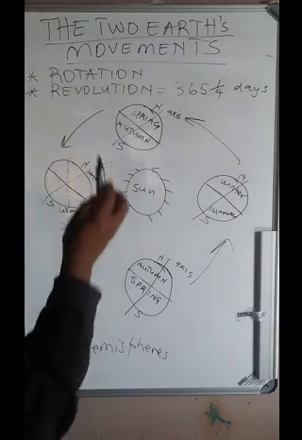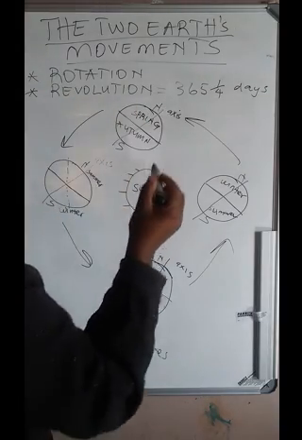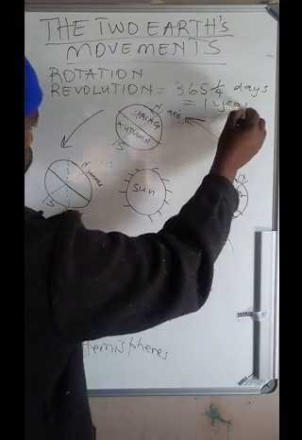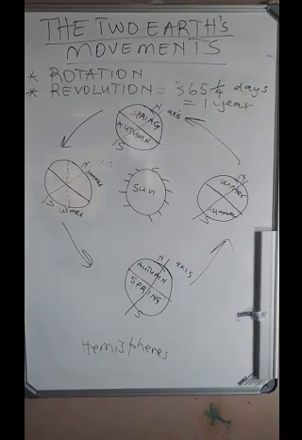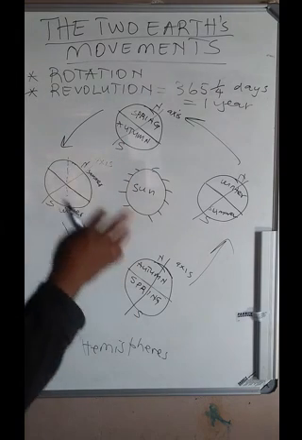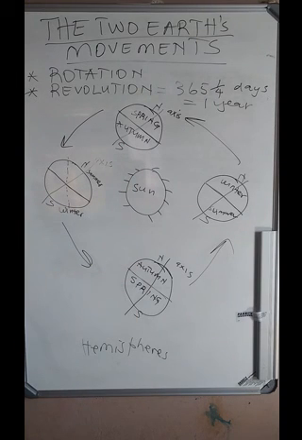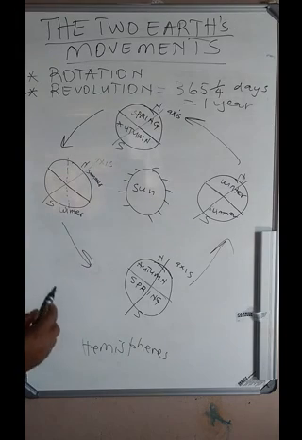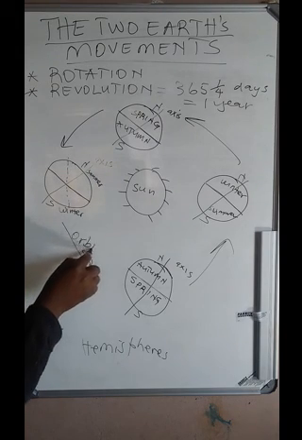So it takes 365 and a quarter days, which is equal to 1 year. The movement of the earth that results in the 4 seasons of the year is called revolution. The earth revolves around the sun on its orbit.